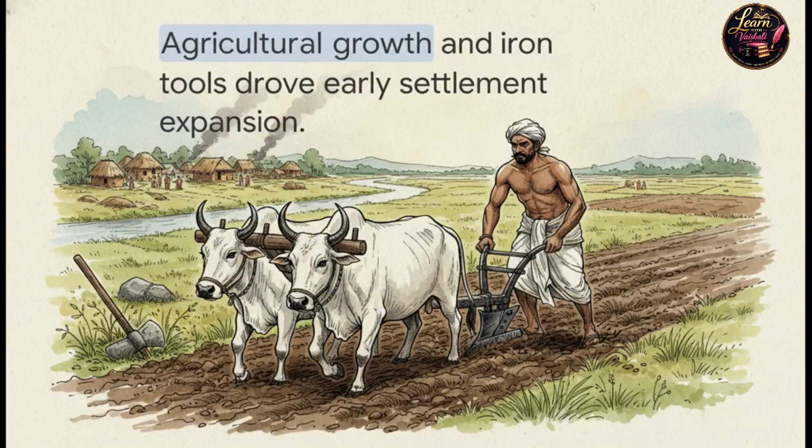This chain reaction was particularly powerful in the Ganges Valley. So, what made this specific region so special? Well, it was the combination of incredibly fertile soil and the revolutionary introduction of new iron tools. Before iron, clearing the thick, root-choked soil of ancient forests with older bronze or wooden tools was, frankly, agonizingly slow. It was backbreaking work. Iron plows were essentially the ultimate technological disruptor of the ancient world. They could turn that tough earth so much more effectively, which absolutely supercharged agricultural production and set that entire domino effect we just talked about into rapid motion.